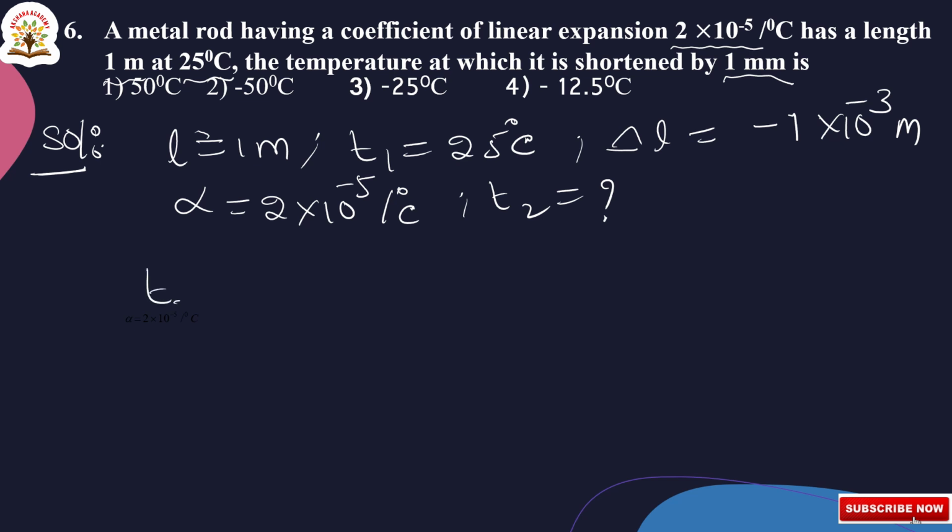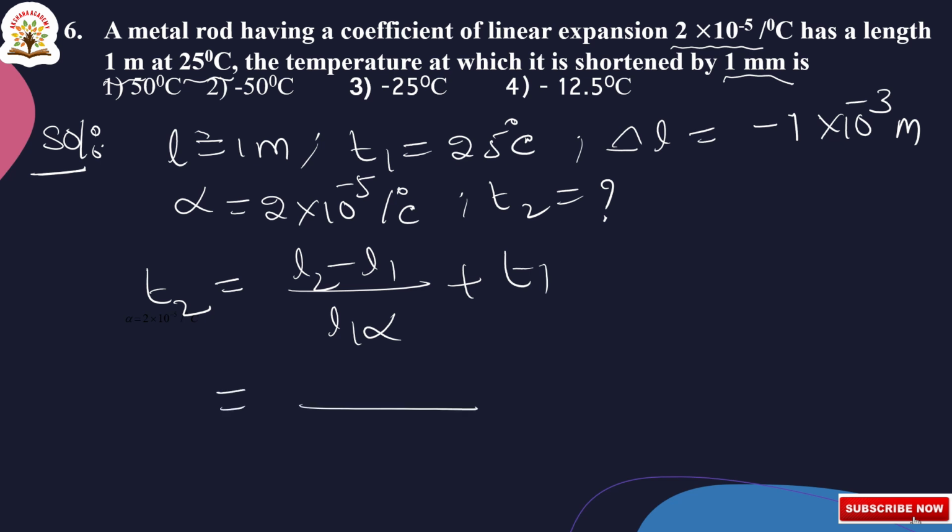So T2 is equal to (L2 minus L1) by L1 alpha plus T1. Now substituting the values, L2 minus L1 is minus 1 into 10 to the power of minus 3, L1 is 1, into 2 into 10 to the power of minus 5, plus T1 they gave as 25 degree centigrade.